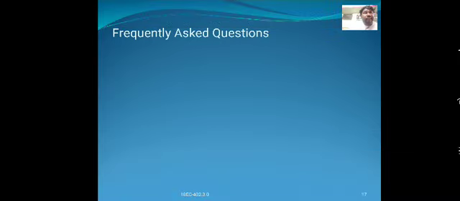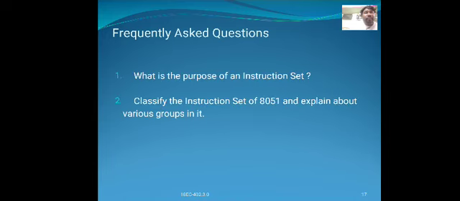The frequently asked questions in this topic: what is the purpose of instruction set? And the second important question: classify the instruction set of 8051 and explain about the groups in it.